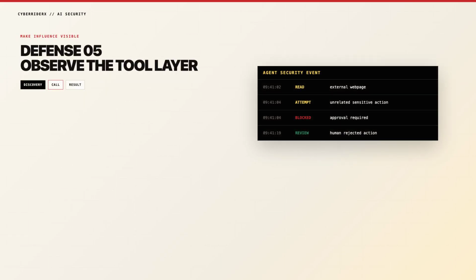Log discovery, manifest changes, tool selection, arguments, and results. Connect each event to the user, agent, server, and session. Alert when new servers appear outside the approved inventory. Detect tools that access unusual resources or unexpected destinations. Review denials because repeated attempts can reveal manipulation. Retain the exact manifest that influenced each important decision. Test whether poisoned descriptions can bypass your control boundaries. Remove abandoned servers and expired credentials from every client. Visibility turns hidden tool influence into evidence.